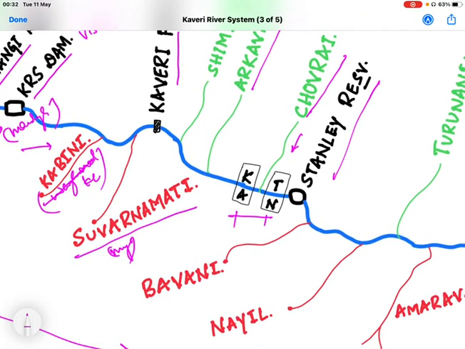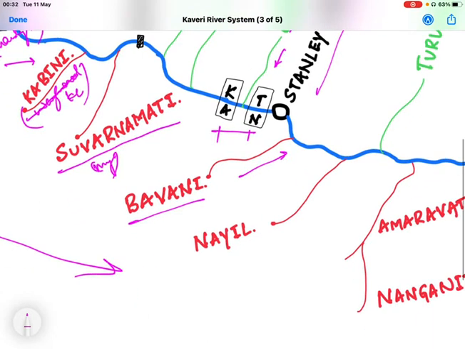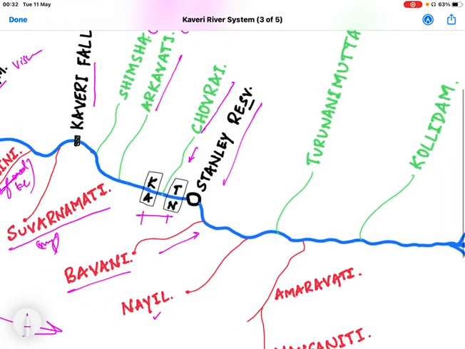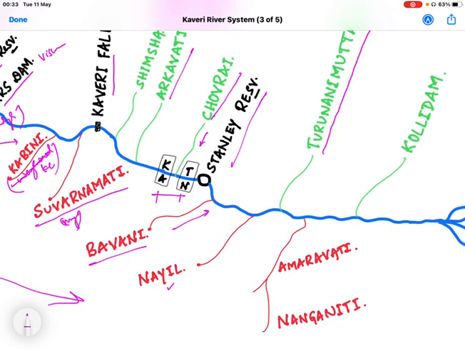After entering into the Tamil Nadu, there is a reservoir situated called Stanley Reservoir, which is constructed across the river Kaveri. And the right bank tributary called Bhavani, which is the largest tributary of the river Kaveri, joins the river Kaveri. And again the right bank tributary Noyyal joins the river Kaveri. And the left bank tributary called Thirumanimuttar joins the river Kaveri.